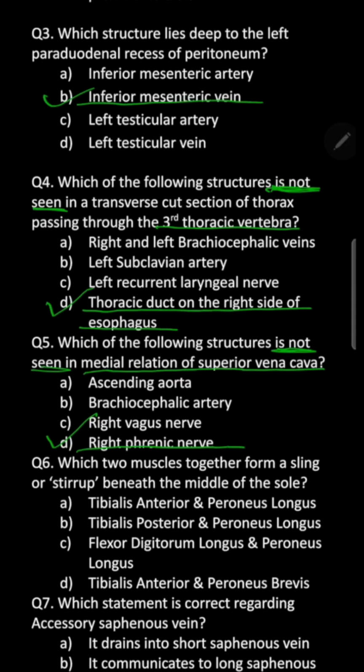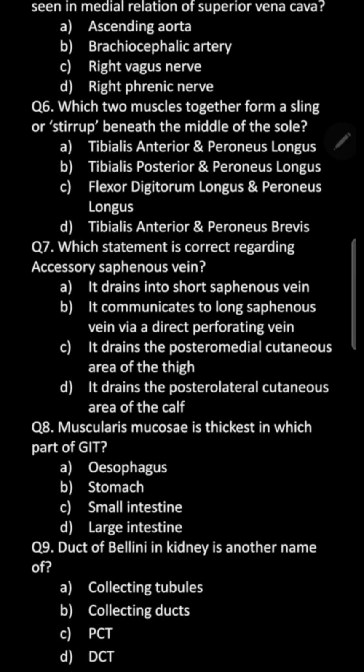So remember that right phrenic nerve will be related to the right surface of superior vena cava, that is in lateral relation to the superior vena cava. Correct? Now MCQ number 6.